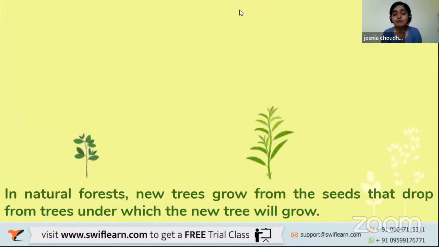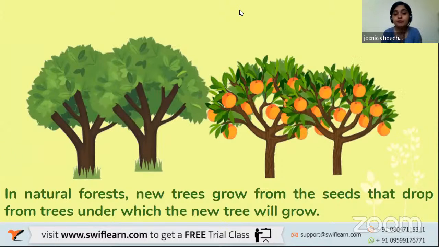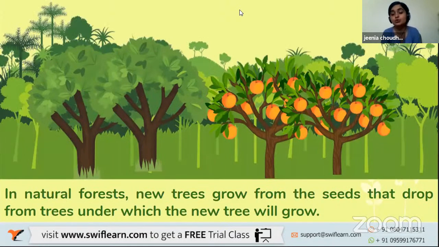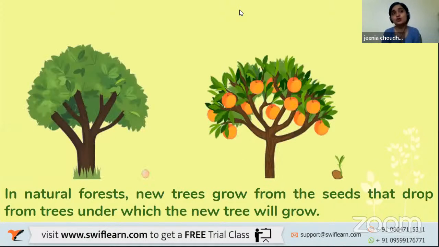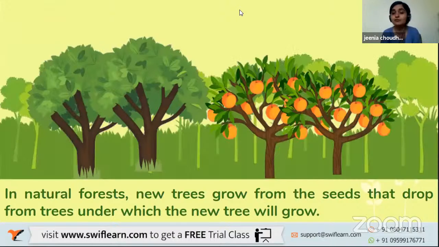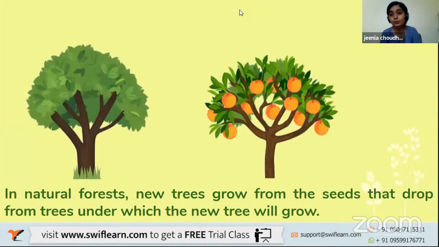So in a natural forest, new trees grow from the seeds that drop from trees, and the new trees grow under them, right? Do you agree that the leaves, the seeds or the fruits, whatever is dropping down from the already developed trees, the new trees are coming up from?